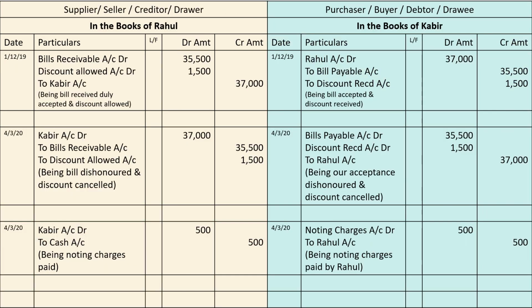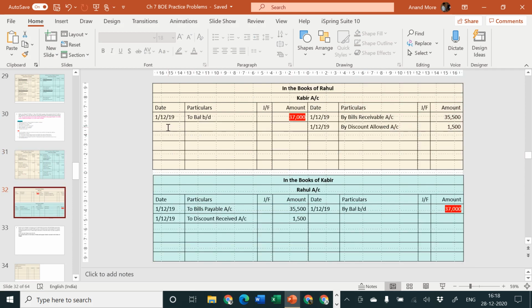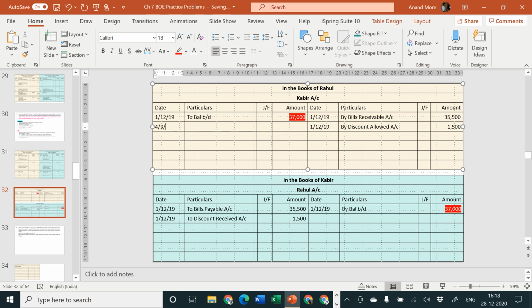Next entry is on 4th of March. He is dishonoring the bill. Since he is dishonoring the bill, we are going to reverse the entries. So entry is Kabir account debit to bills receivable to discount allowed. So in the books of Rahul, Kabir account debit side on 4th of March 20, to bills receivable account, amount is 35,500, and below that 1,500 to discount allowed account, same date.